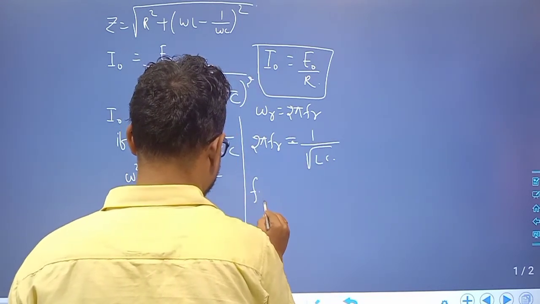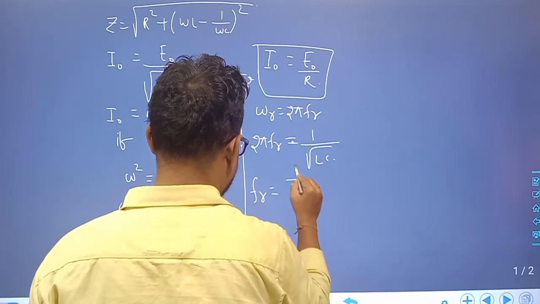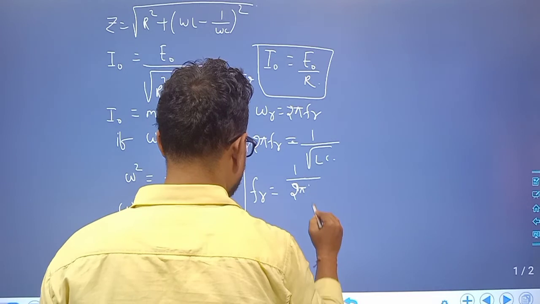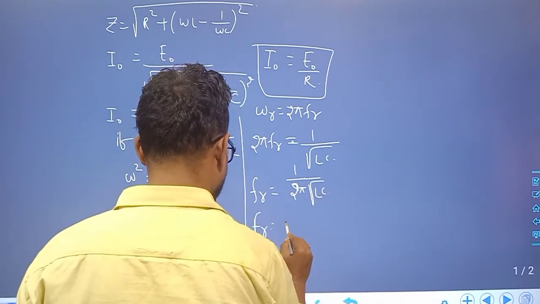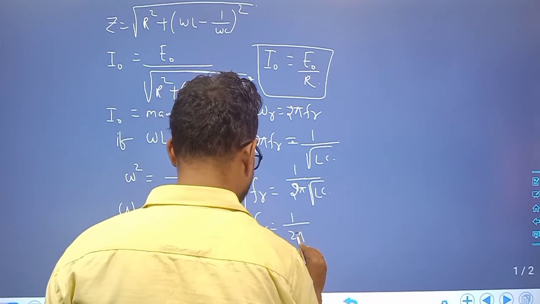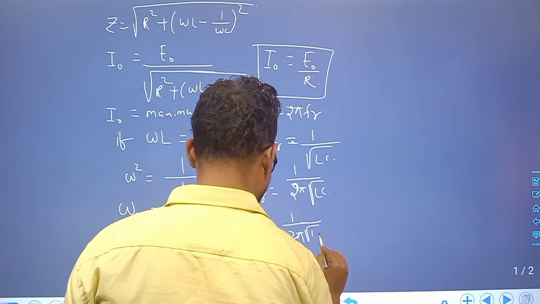So fr is equal to 1 by 2 pi root over LC.